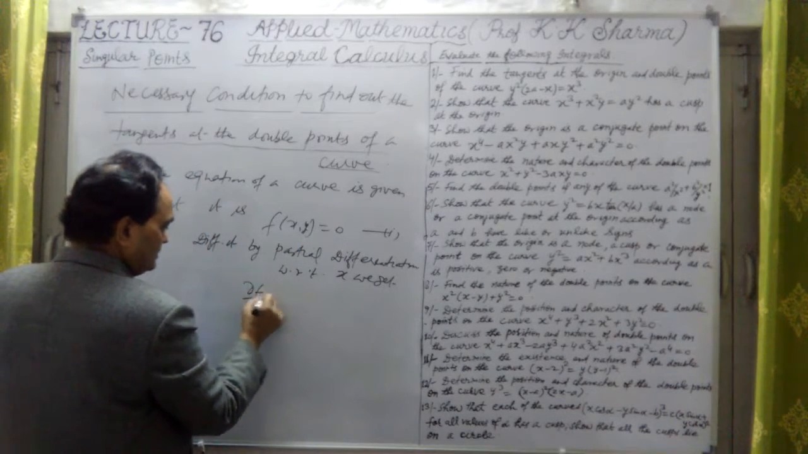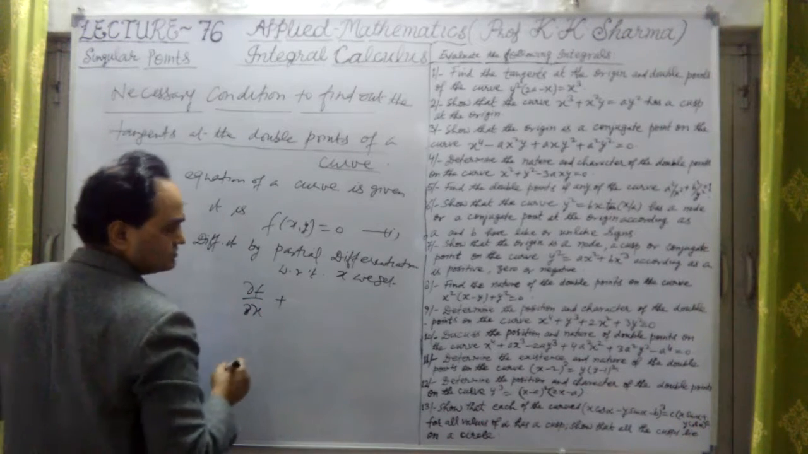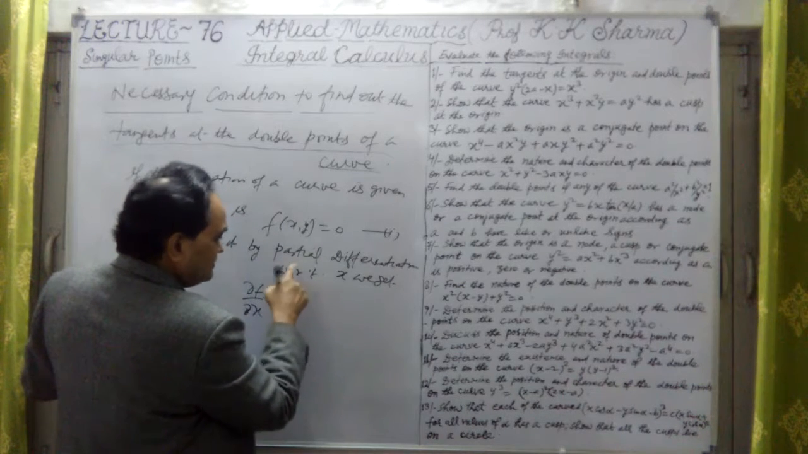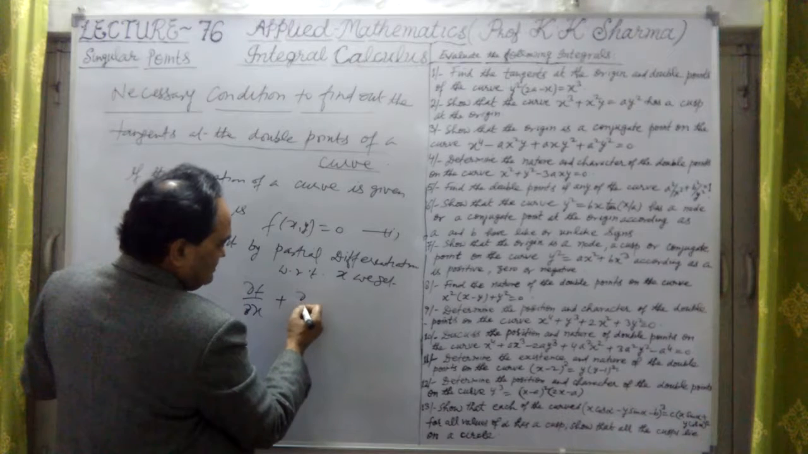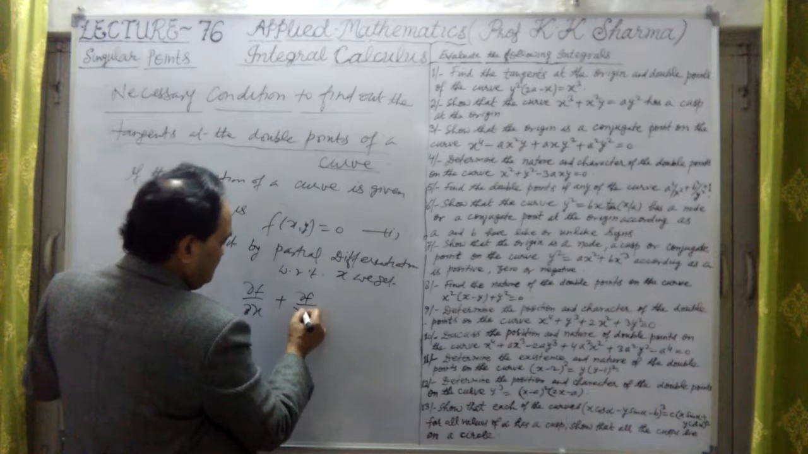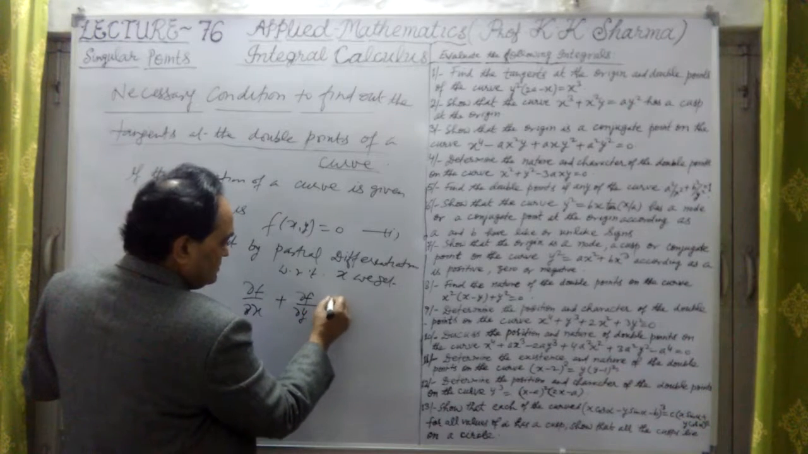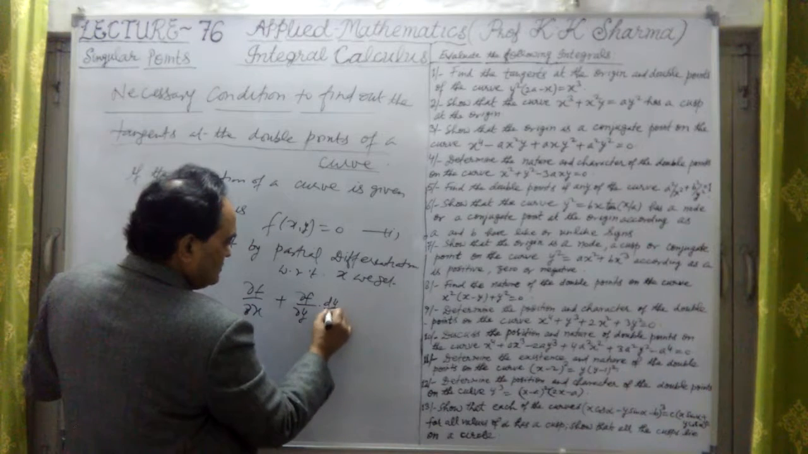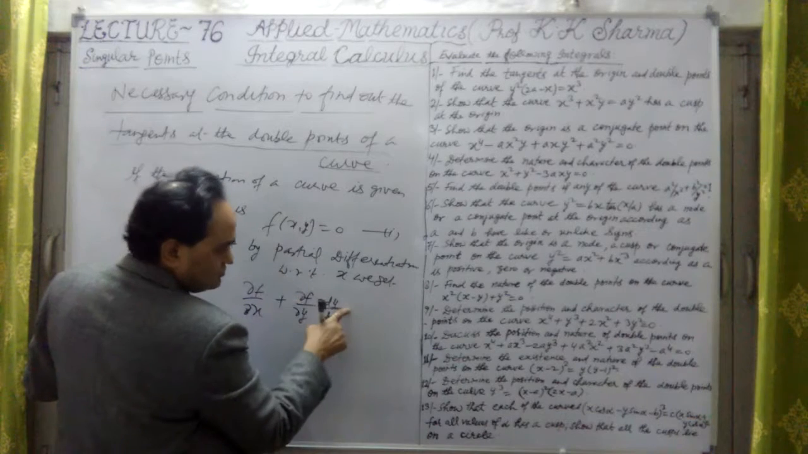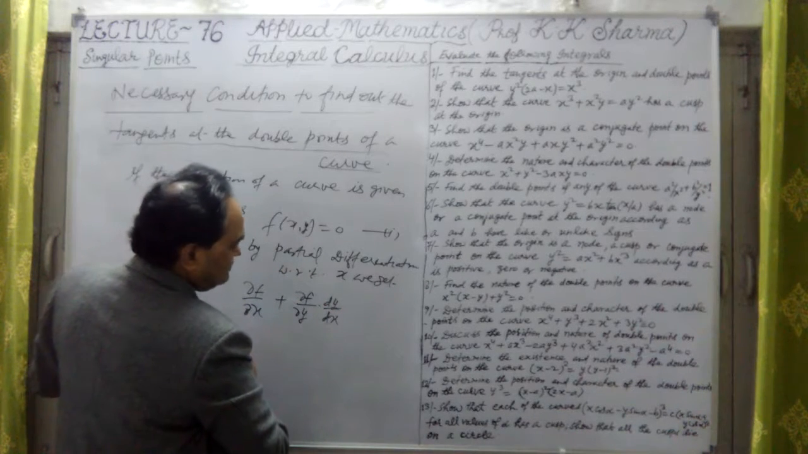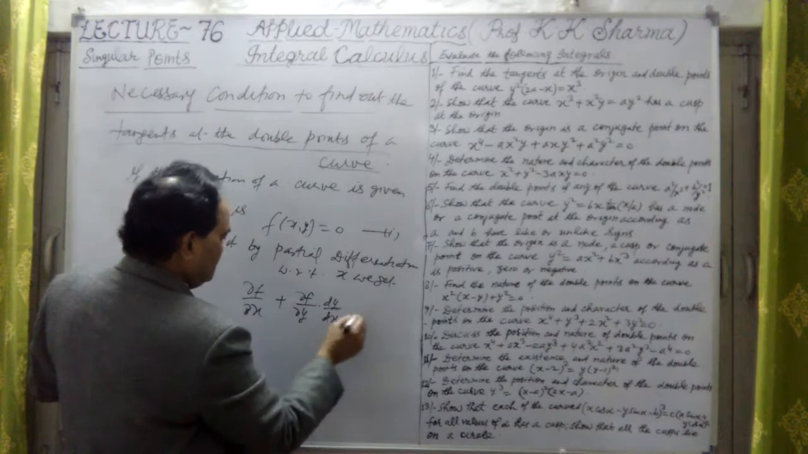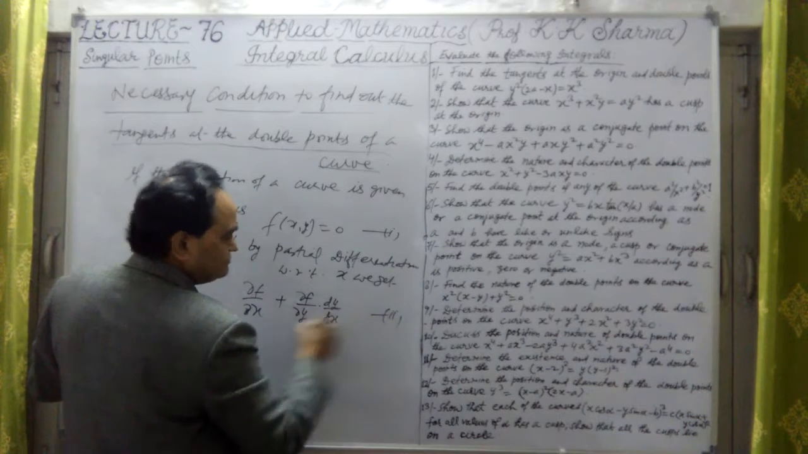So we will get del f del x plus, because it's a function of y also, we are differentiating with respect to x, but we have to write del f upon del y. This is d by dx. What does it mean? We are differentiating with respect to x, but it is a function of y also. So the second term will be del f upon del y times dy by dx. This is del f upon del x, no problem. This is the second equation here.